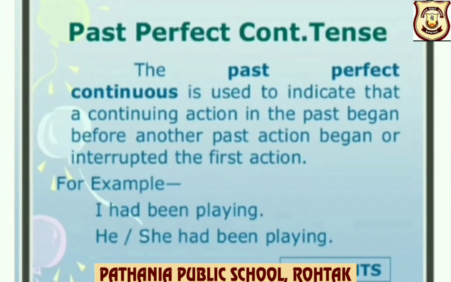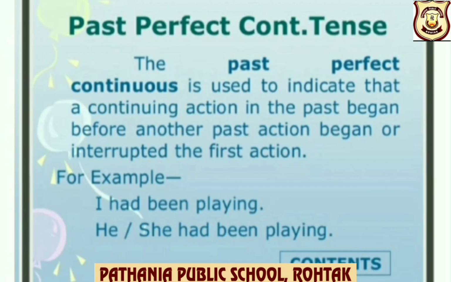Past perfect continuous tense. It is used to indicate that a continuing action in the past began before another past action began or interrupted the first action. For example, I had been playing. He or she had been playing. It shows that the action was in progress in the past before another past action began.